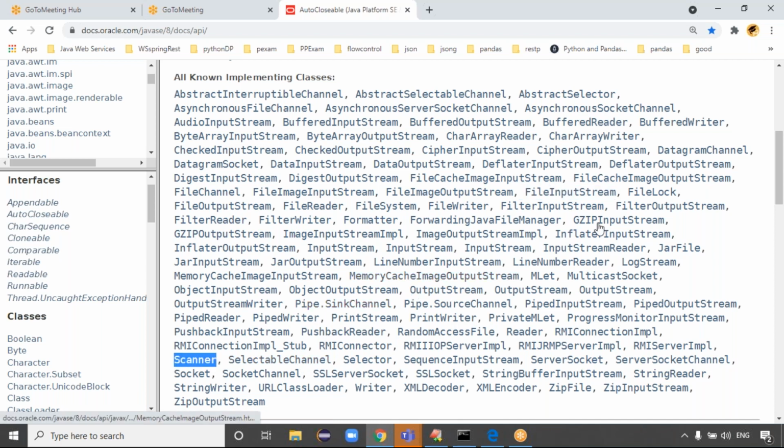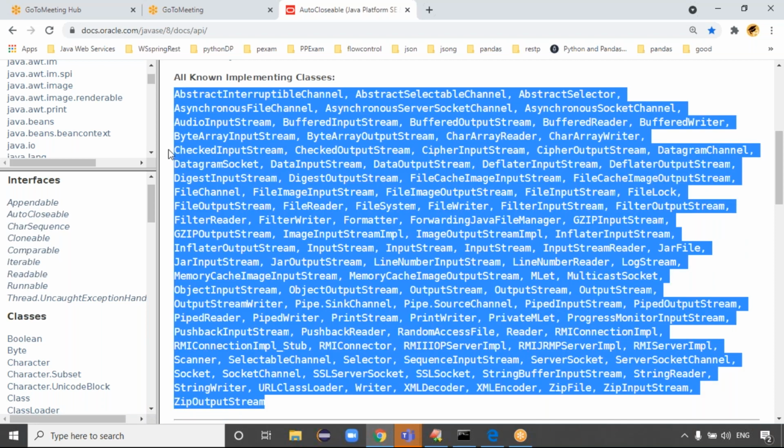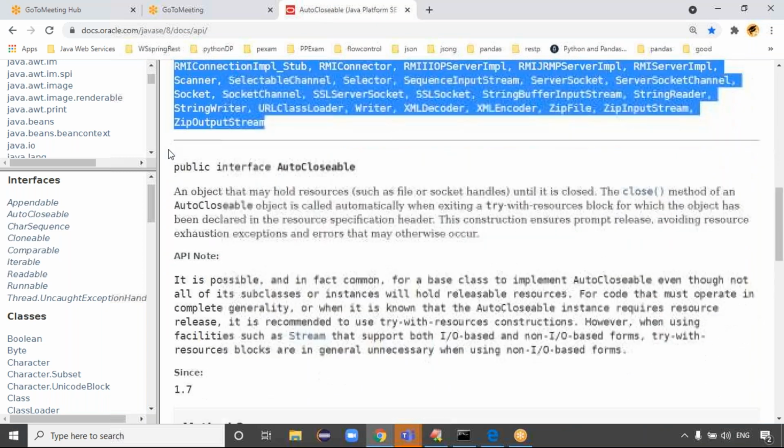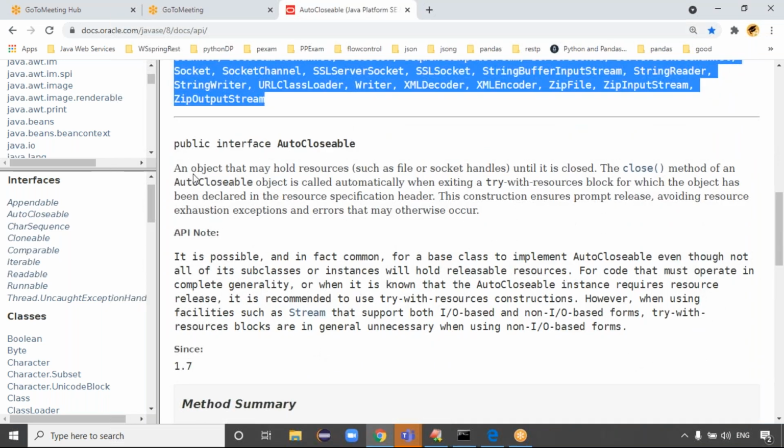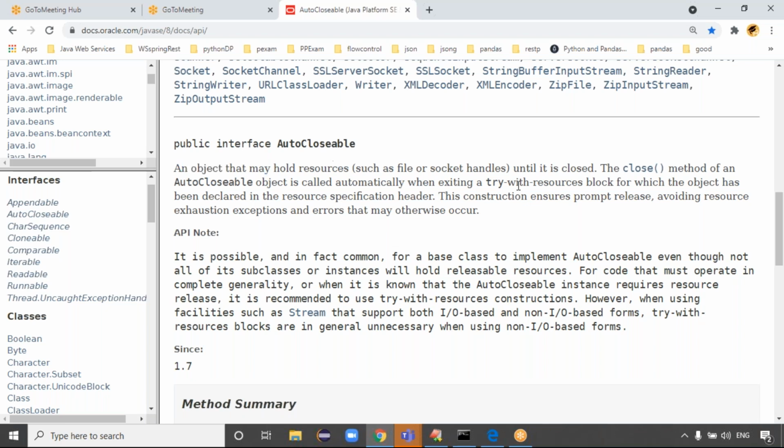Like the Scanner class and FileInputStream class, we have many classes to close resources automatically. Out of these, Scanner and FileInputStream are two of the classes. Guys, is it clear now? See here, an object that may hold resources until it is closed. The close method of the AutoCloseable interface is called automatically when exiting the try-with-resources block, for the resource specified in the header.